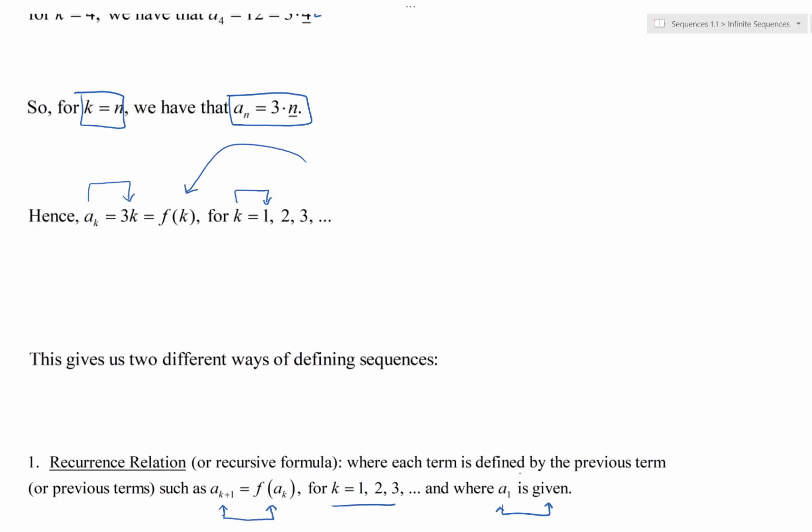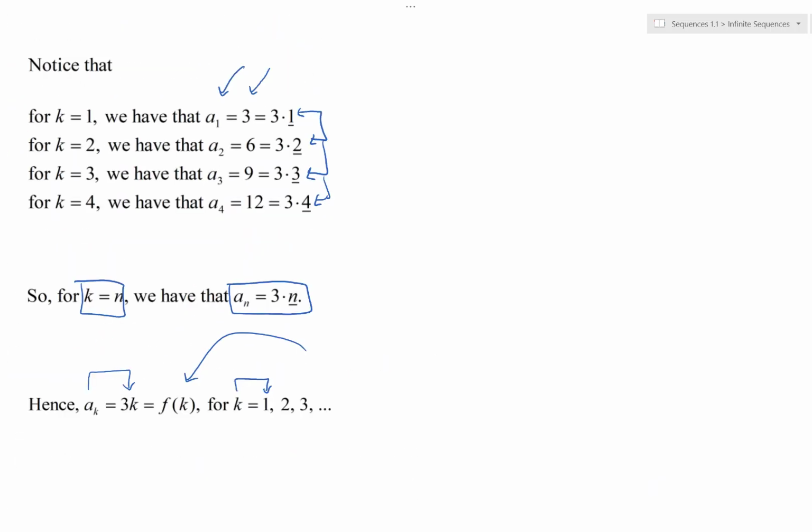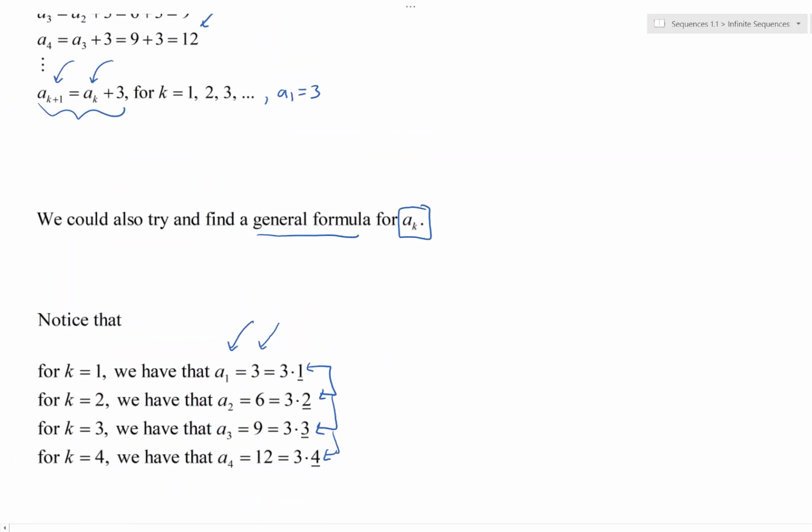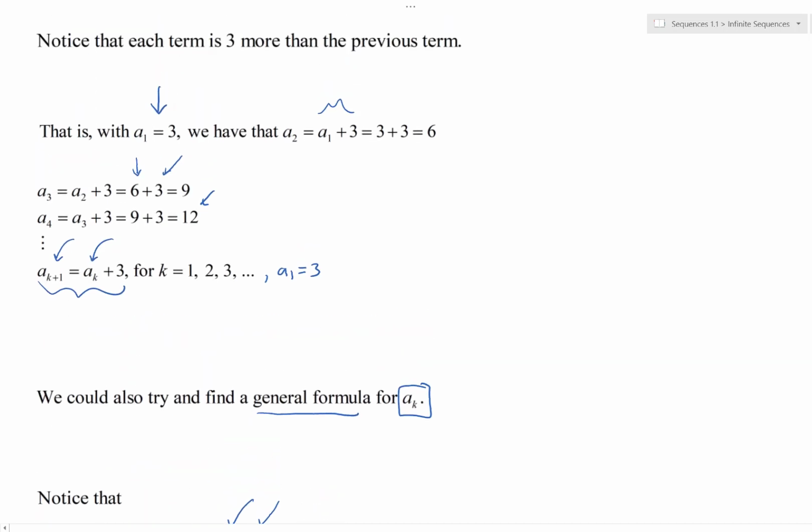Now, we saw that in our previous example because we saw, let's go back up real quick, we saw that in general, right up here, the next term was the previous term plus 3. That is a recurrence relation for that previous problem. So we did it, now we have a name for it.